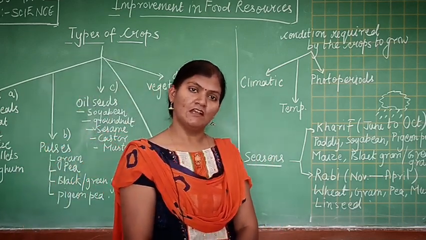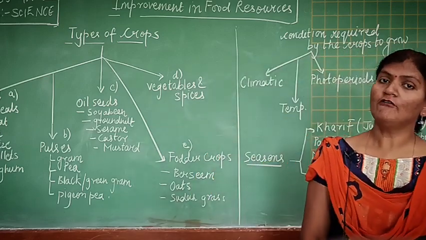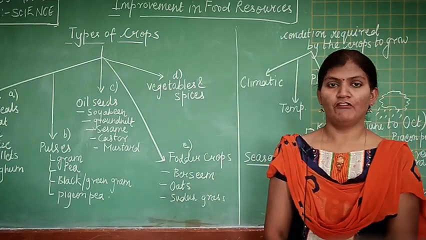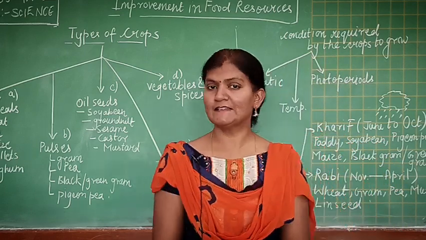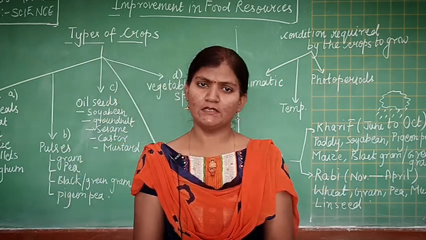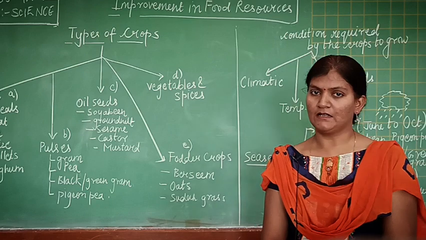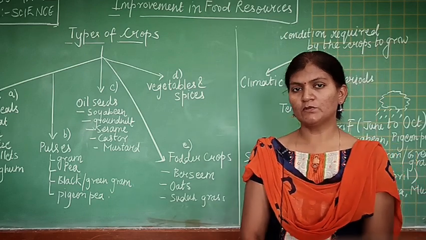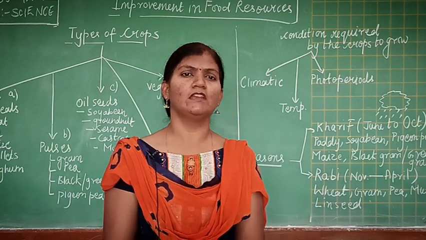Then we have learned what is the role played by food in the body of living organisms. We have also learned the roles of different revolutions like green, blue, yellow and white in the production of food in our country. So students, you all know the type of crops which are grown in India.